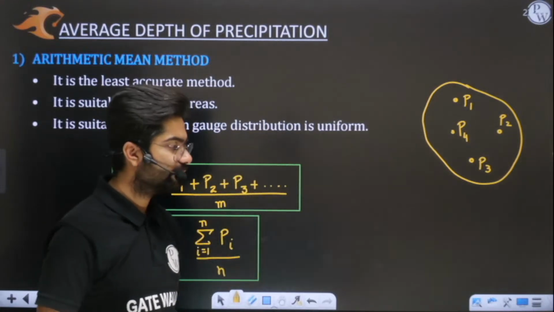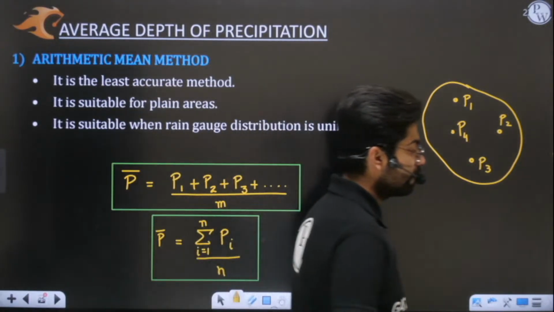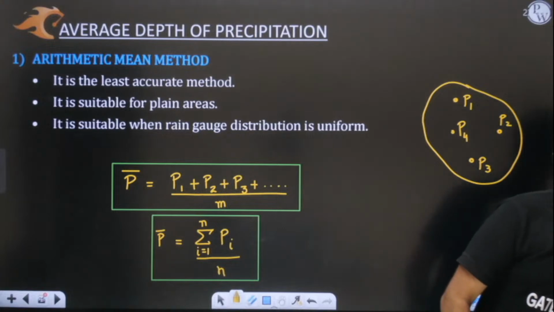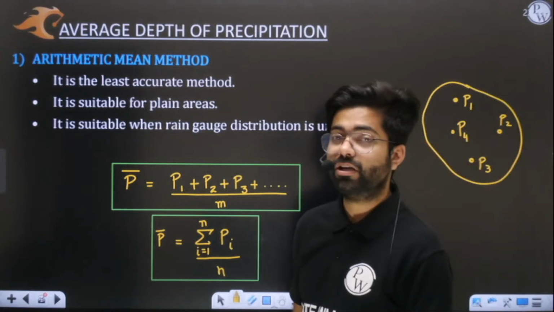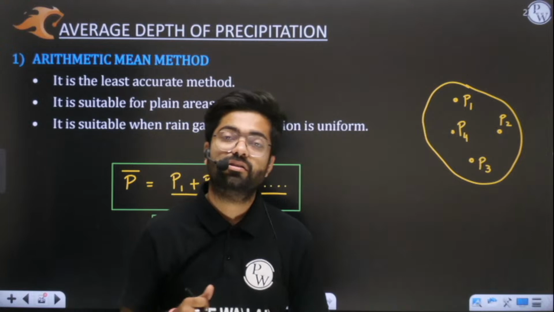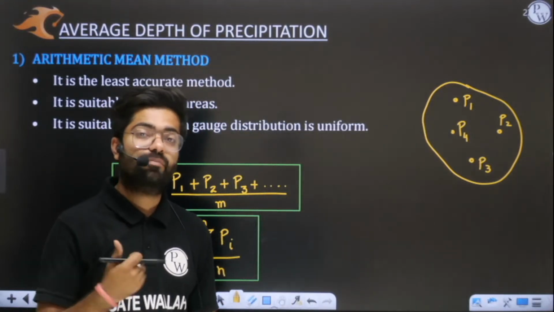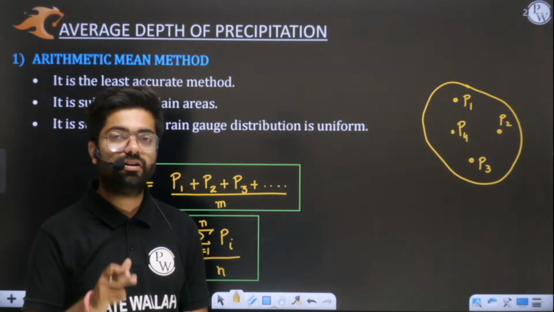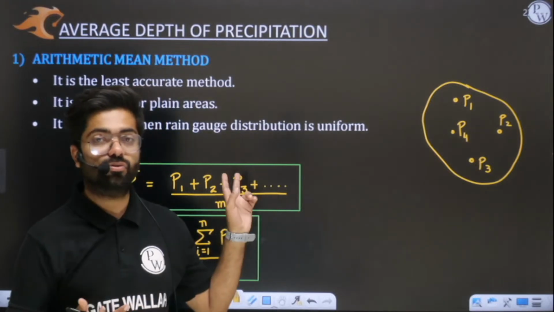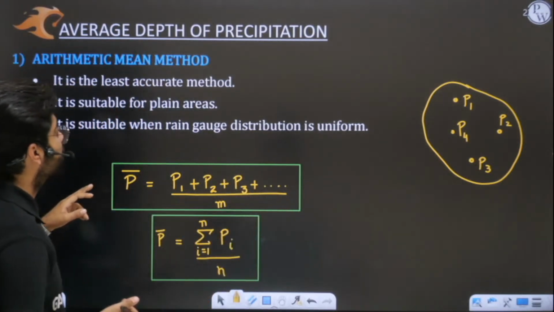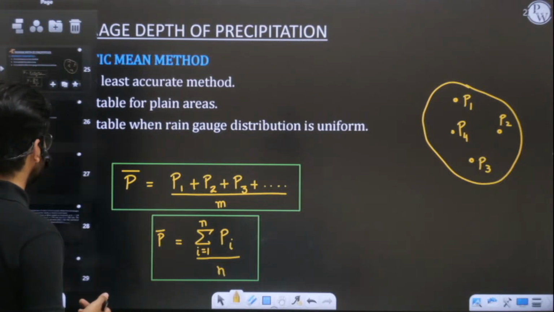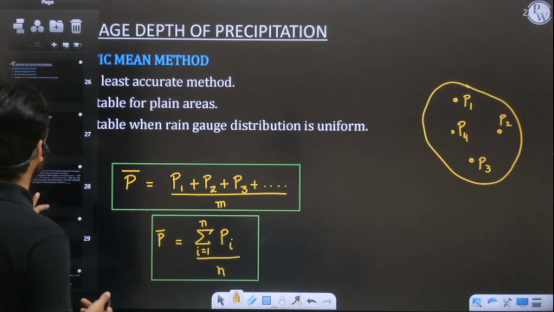Simple. So, sir, now what do we have to do? What will I do next? The next is one of the better methods. Now we will try to improve these two drawbacks. We have two drawbacks here, and these two we have to remove. So we will move on to the Thyssen polygon method.